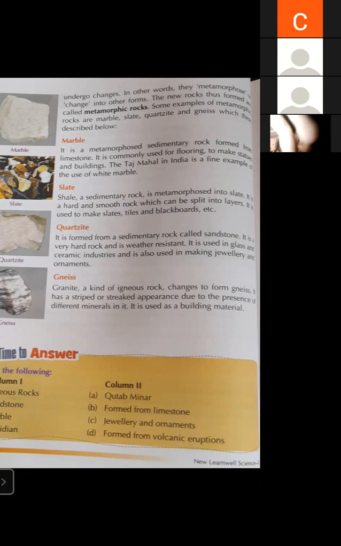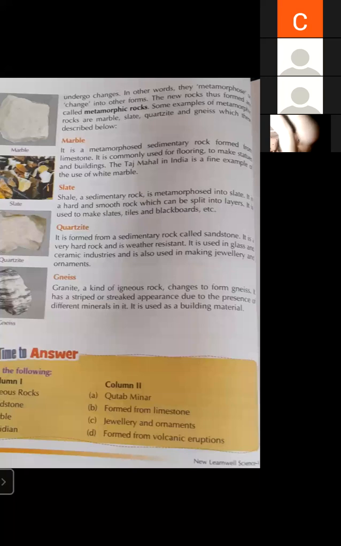Next metamorphic rock is gneiss. Students, look at the spelling of gneiss. G is silent here. Gneiss.